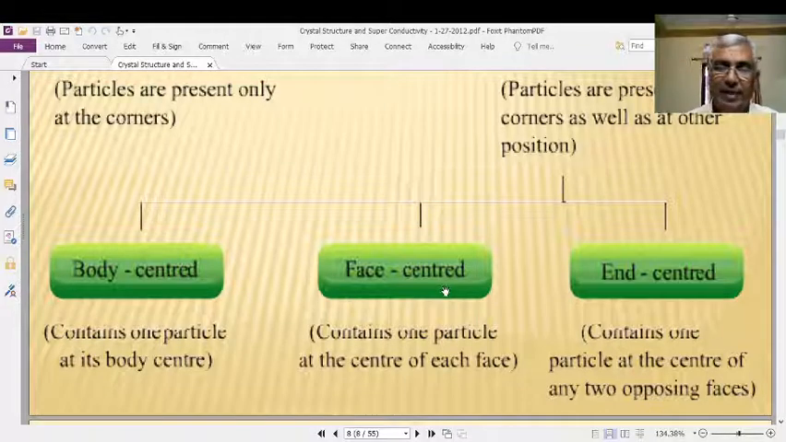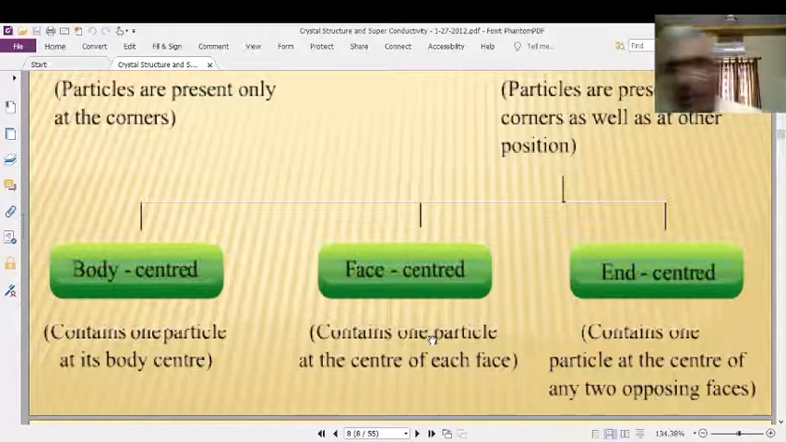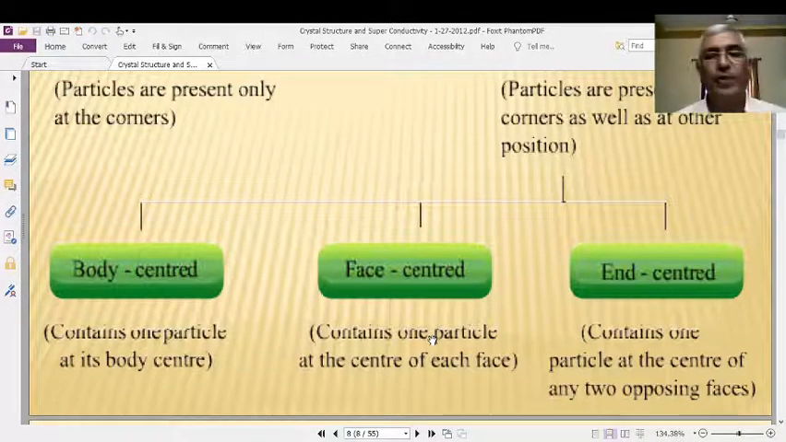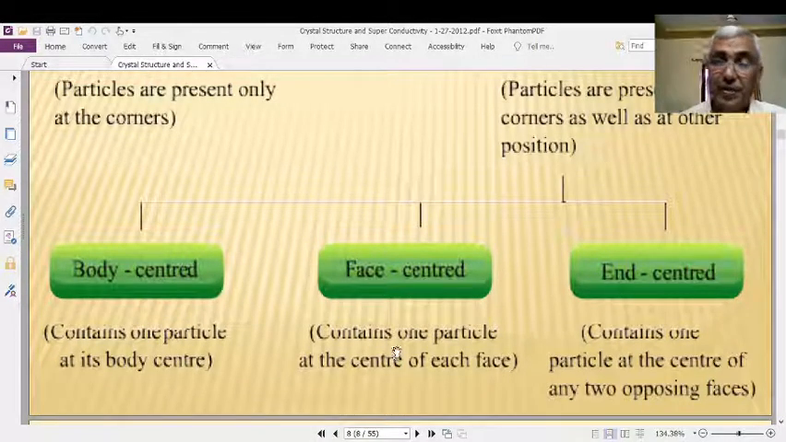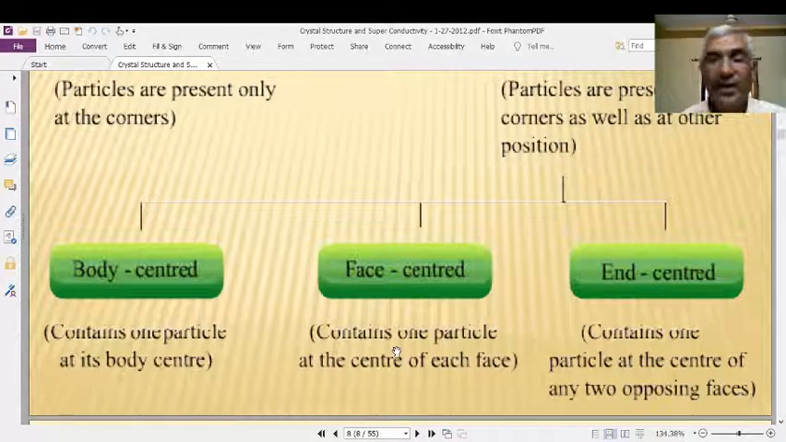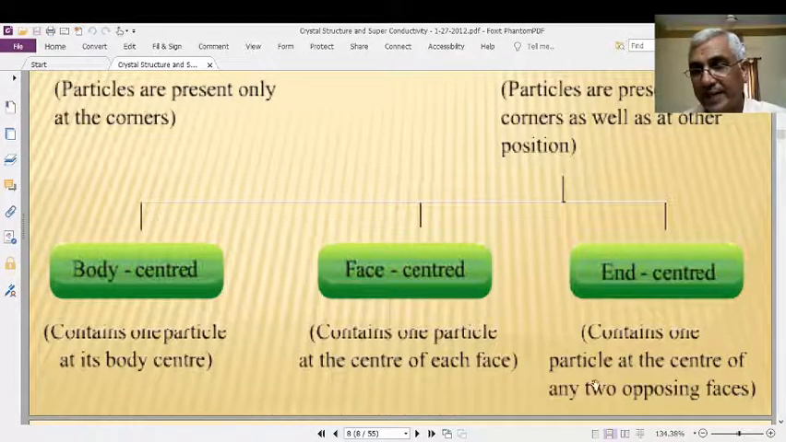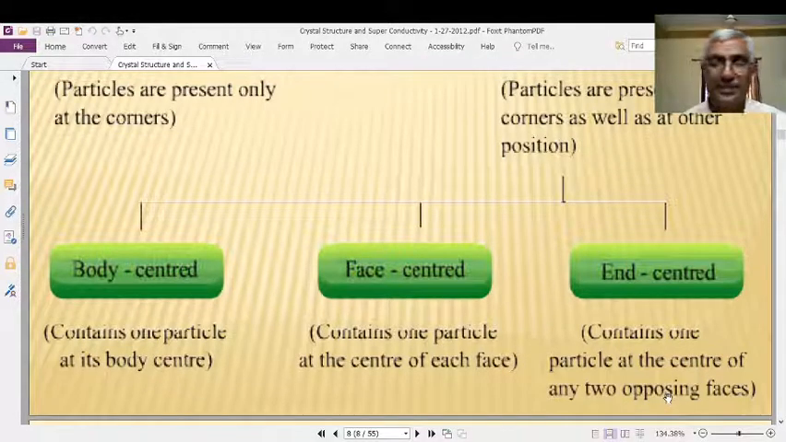Face centered contains one particle at the center of each face. How many faces will there be? For example, if you take a simple cube, you will get 6 faces. In this cubical structure, as it has 6 faces, 6 particles are there at the centers of the 6 faces, in addition to the particle at each and every corner. End centered contains one particle at the center of any two opposing faces.